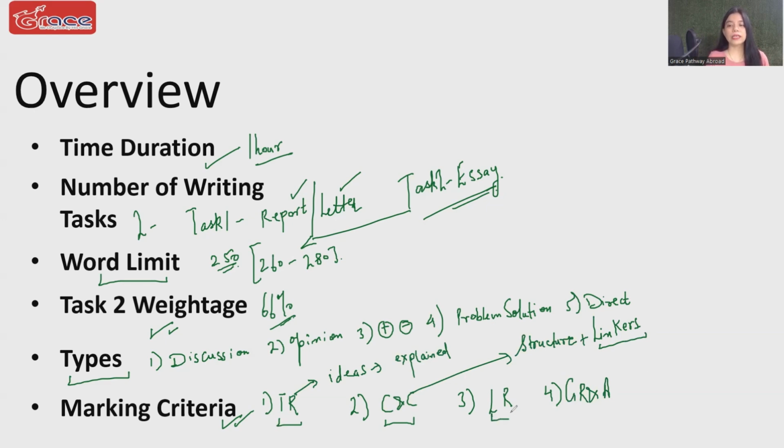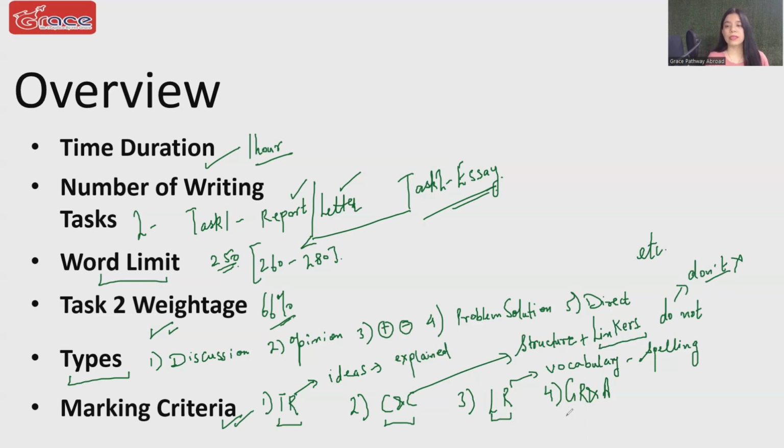The third criteria is lexical resource. In simple terms, it is nothing but vocabulary. So you need to be very careful of the spellings. You need to be careful of certain things, as in avoiding the repetition of words way too often. And also the contractions are not allowed. For example, if you want to write do not, you will have to write do not like this with space. It's not one single word. But the contracted form of do not like this is not allowed. Similarly, you just cannot write any informal words like etc, kids, needy, all that stuff is not allowed.